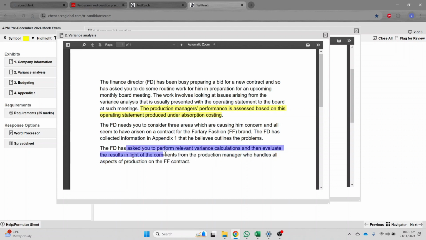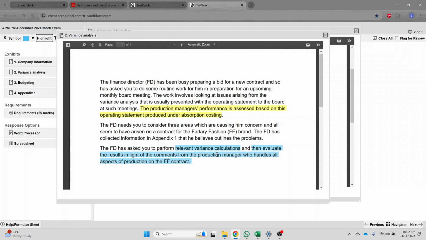FD has asked you to perform relevant variance calculations. Relevant variance calculation means whatever you feel is important, you are supposed to calculate that, right? And then evaluate the results in light of comments from the production manager who handles all aspects of production on the double F contract. So you are supposed to do two things.